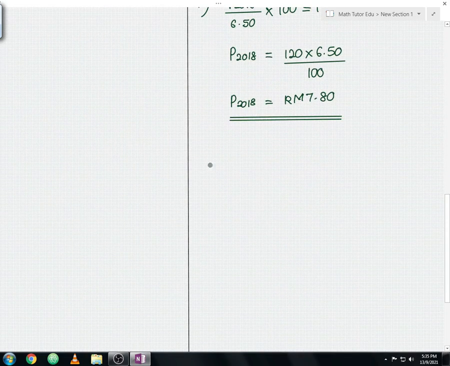Okay, so let me write down the important information based on the question. They mentioned that the composite index of the year 2018 based on the year 2016 is equals to 119.5. Okay, so let me outline the fraction.